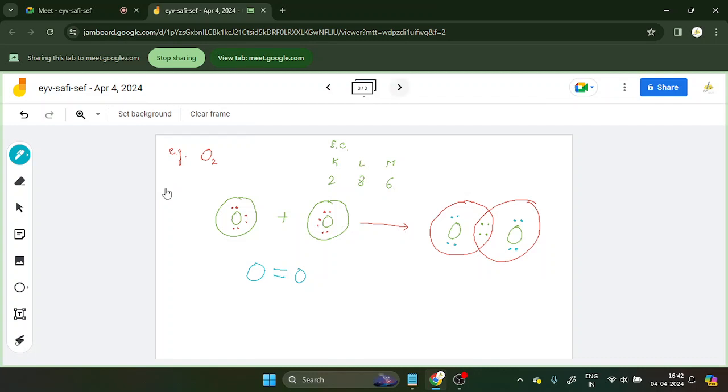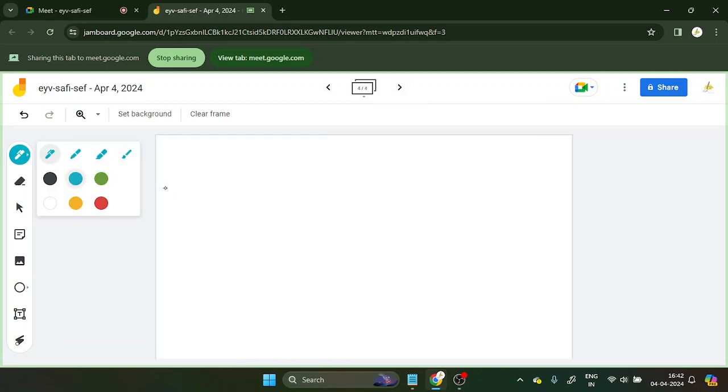Now, let's have a look at the triple bond. What is a triple bond? Triple bond means the atoms are formed by the sharing of three electron pairs.